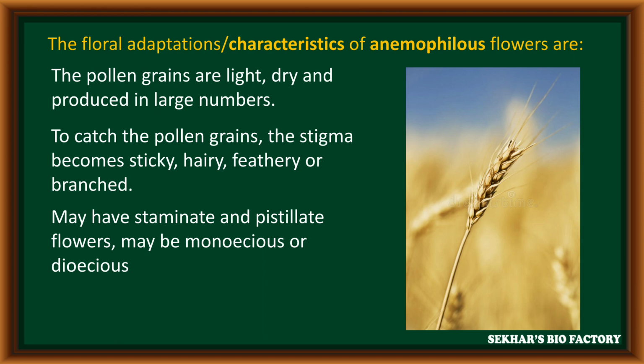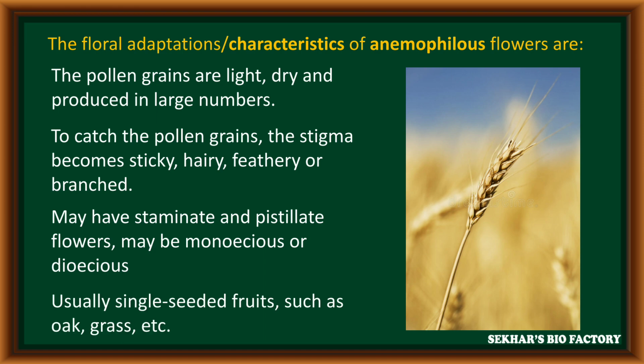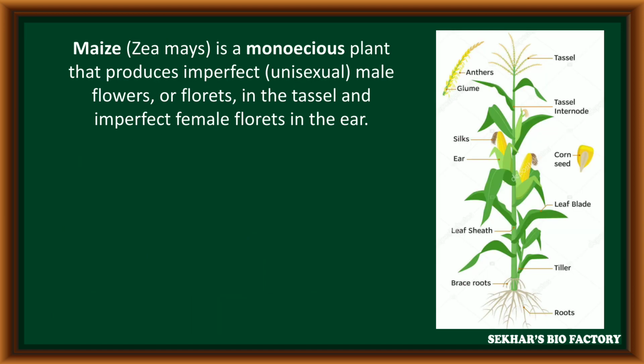That means the plants are either monoecious or dioecious in nature. In anemophilous flowers, after completion of fertilization, the fruit has only one seed, like oats, grasses, rice, wheat, maize, etc. These are the various characters of anemophilous flowers.